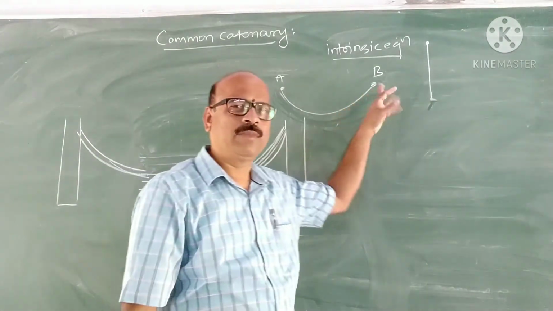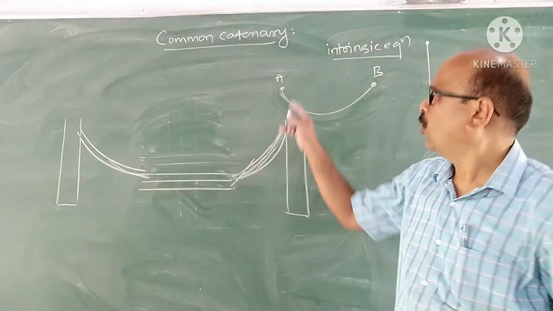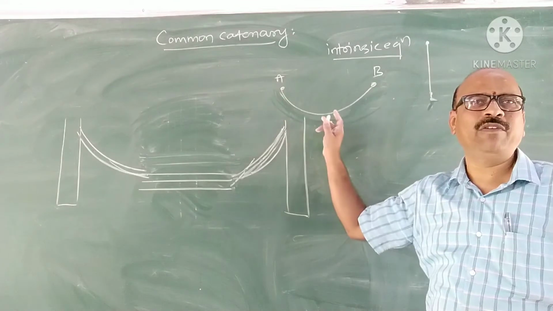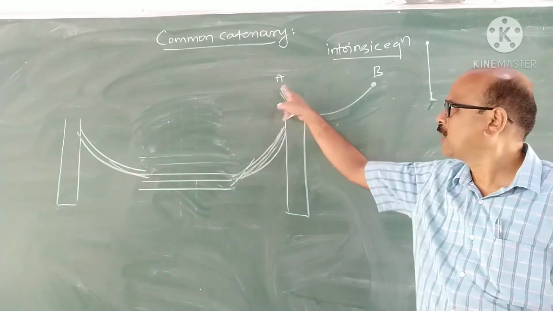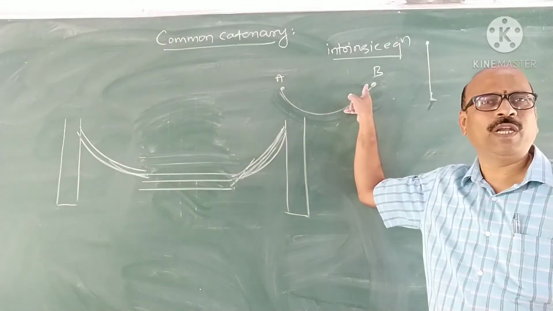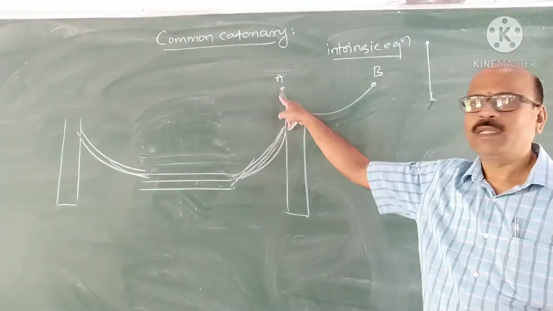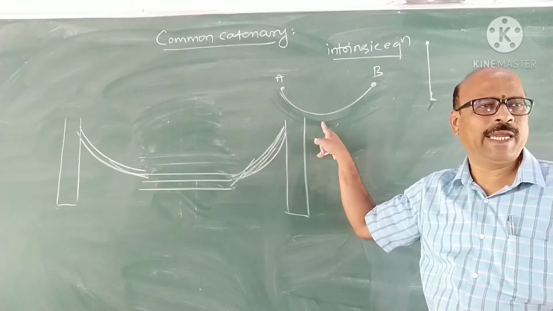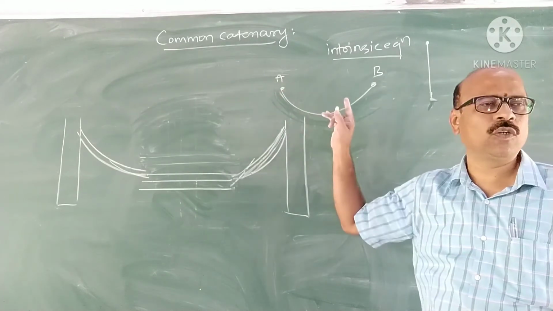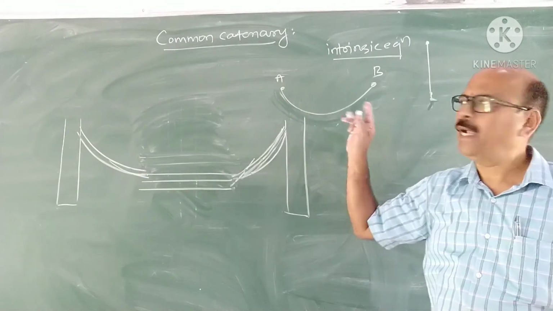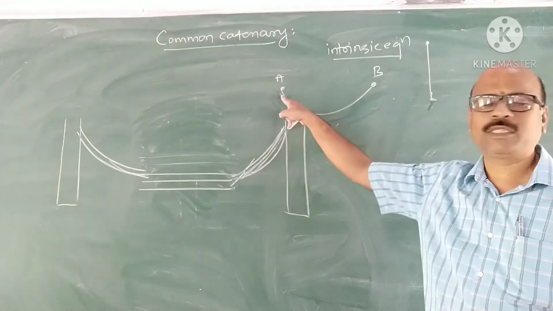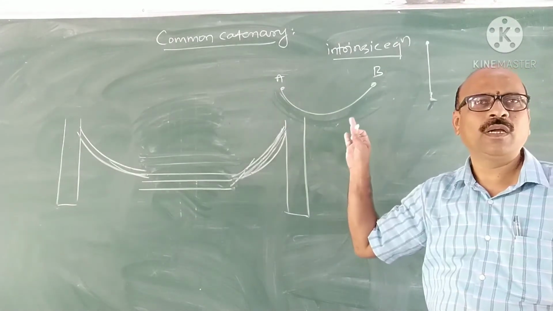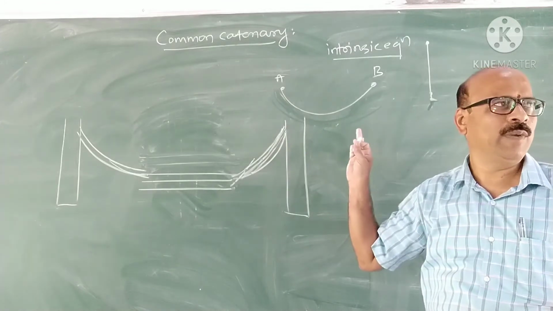Catenary means, suppose a heavy uniform chain or string hangs freely under gravity between 2 points which are not in the same vertical line. Then the curve under which that string hangs is called catenary. And if that string or chain is uniform, then it is called common catenary, for 2 marks.